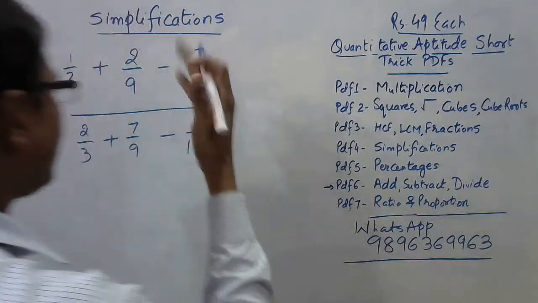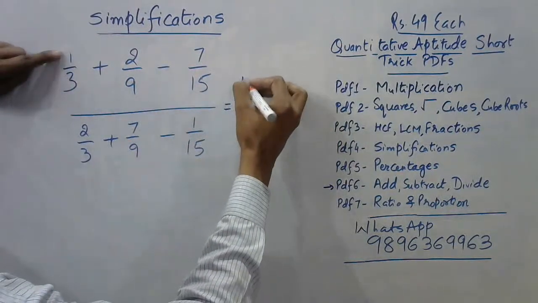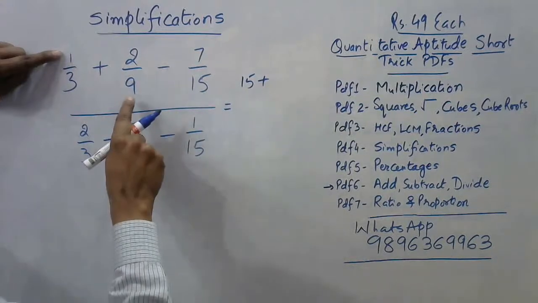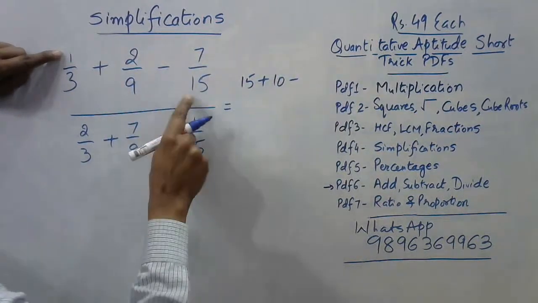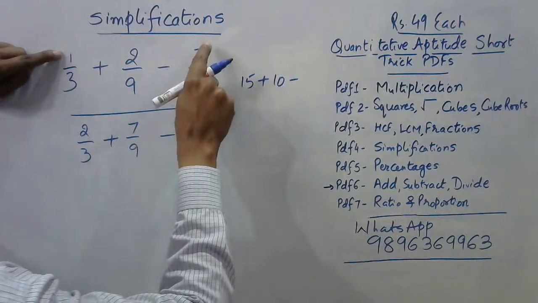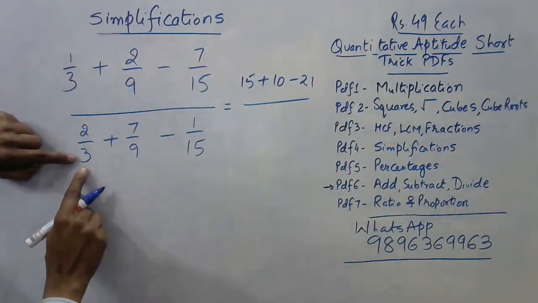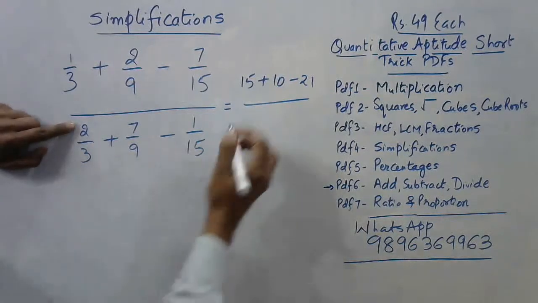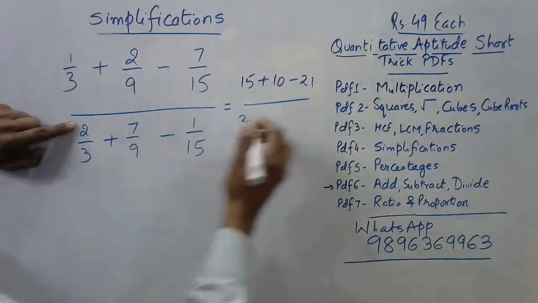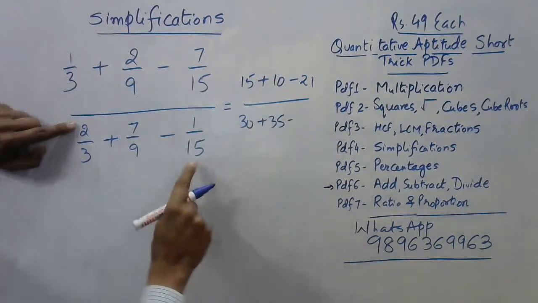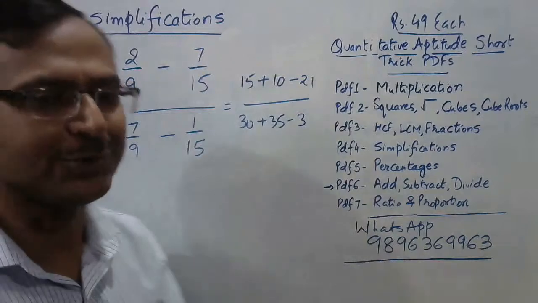So what about the numerators? See, 45 divided by 3 is 15, into 1 is 15. 45 divided by 9 is 5, 2s are 10. 45 divided by 15 is 3, 7s are 21. And in the denominator, 45 divided by 3 is 15, 2s are 30. 45 divided by 9 is 5, 7s are 35. And 45 divided by 15 is 3, 1s are 3. Now, this is a simple calculation you need to do.